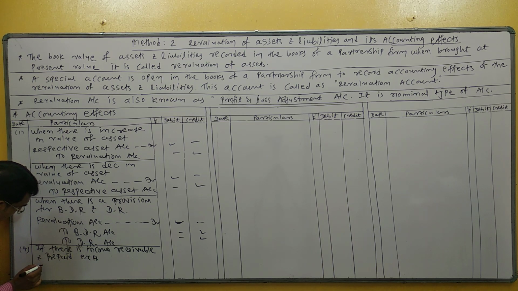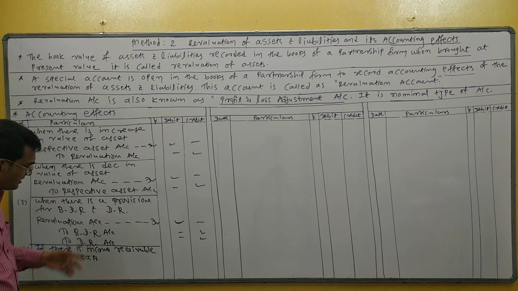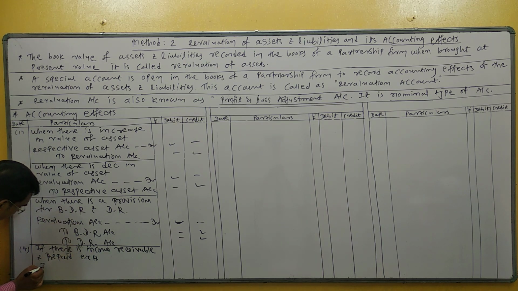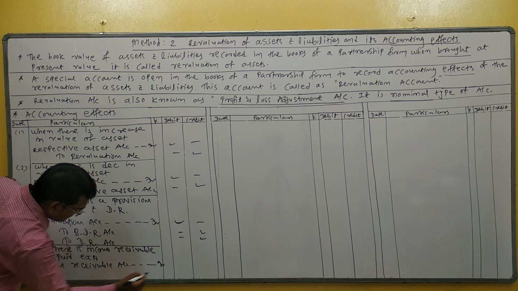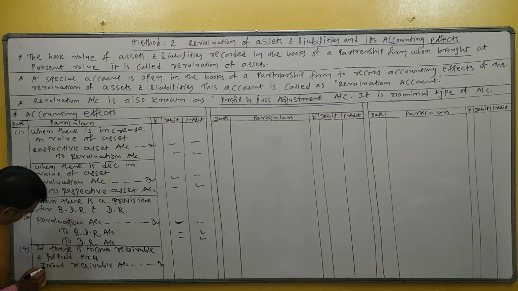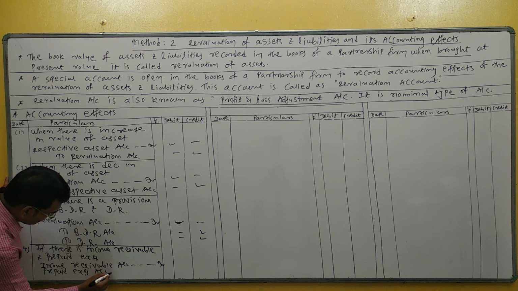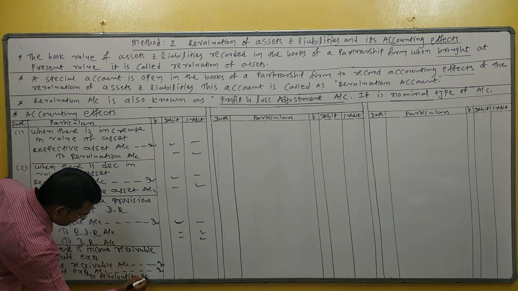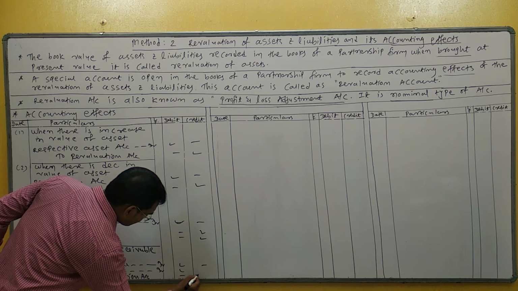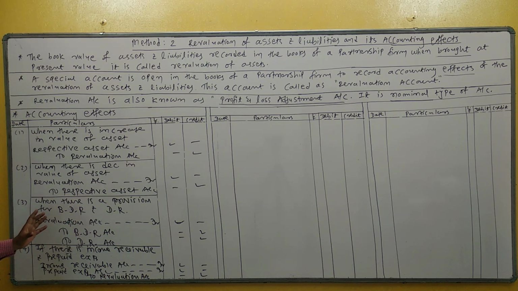So the entry of this transaction: income receivable account debit, prepaid expense account debit to revaluation account. I understand. So they are entries relating to assets.